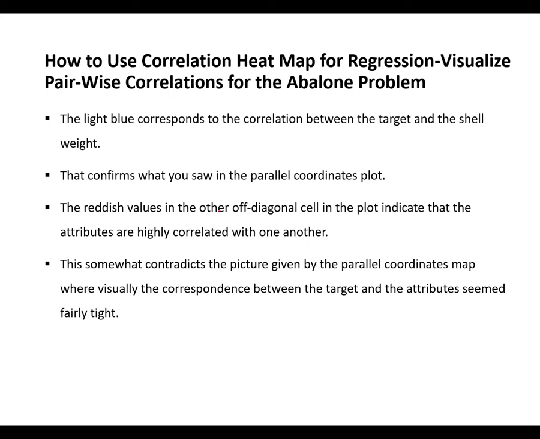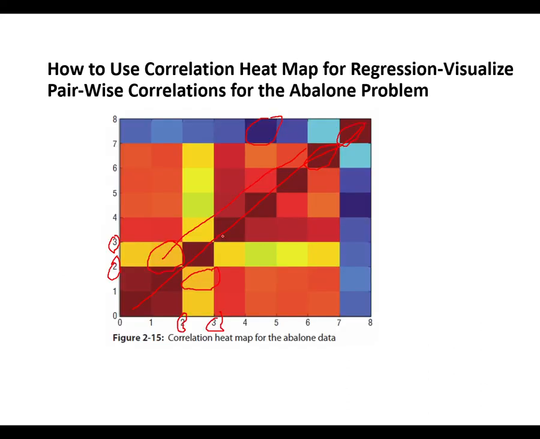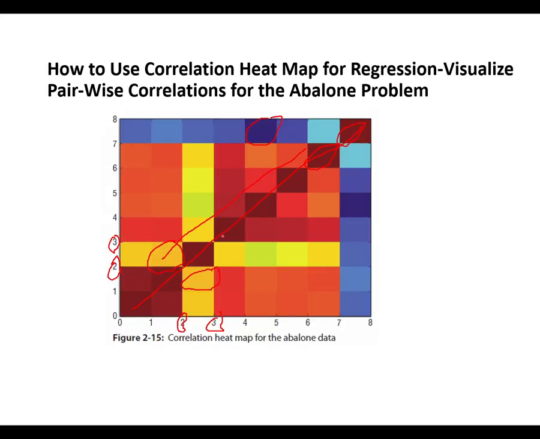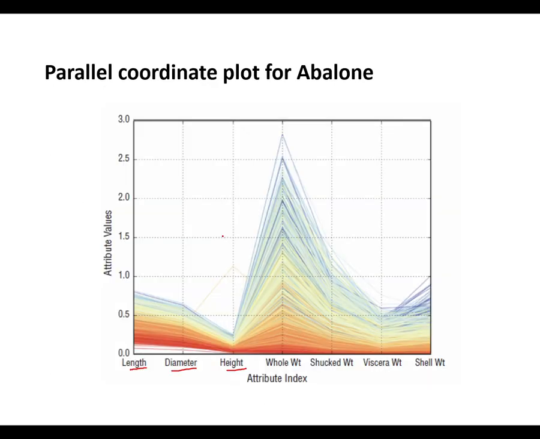Reddish value in an off diagonal cell of the plot indicates that the attributes are highly correlated. That is what I had explained to you over here. Yes, sometimes this graph and this graph do not give the same analysis.